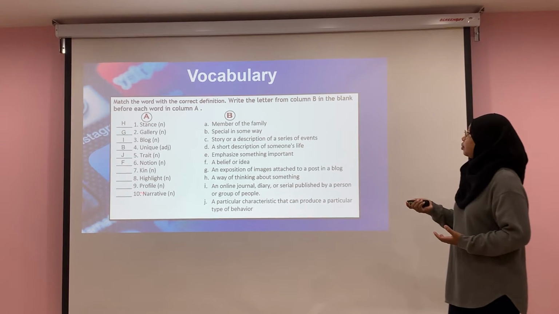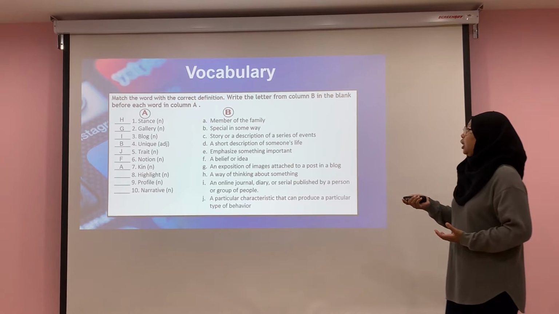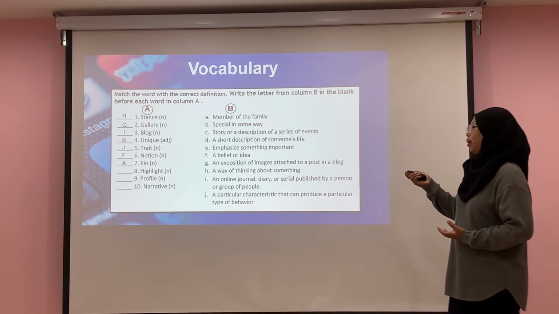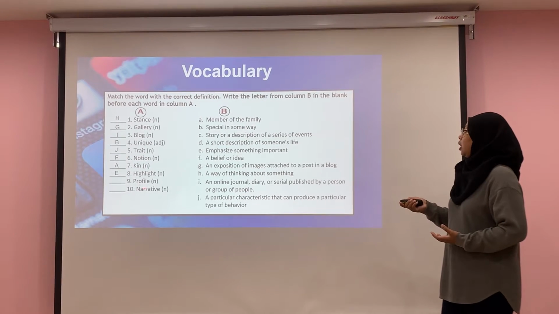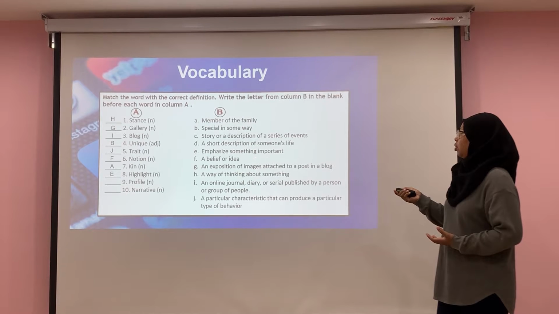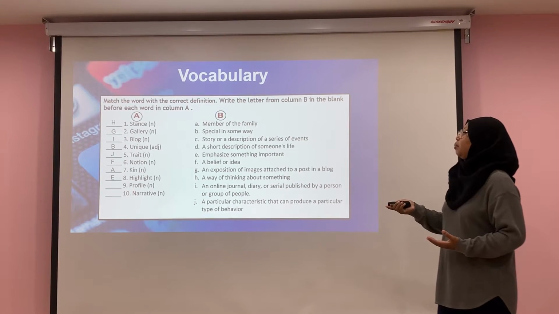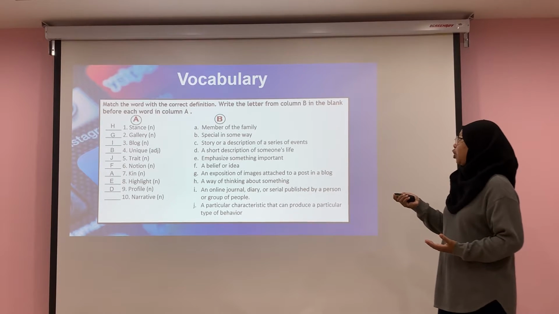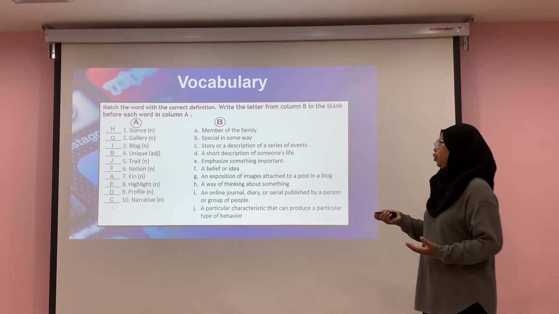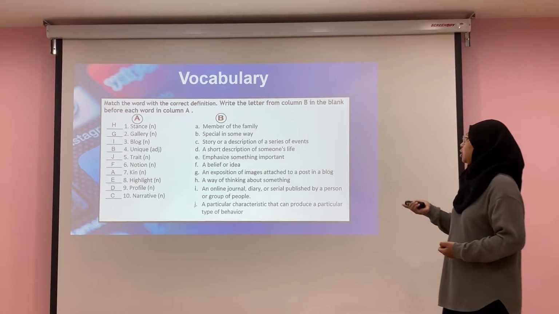Notion. F. A belief or idea. Kin. A. Member of the family. 8. Highlight. E. Emphasize of something important. 9. Profile. D. A short description of someone's life. And the last one, narrative, which is C. Story or a description of a series of events.